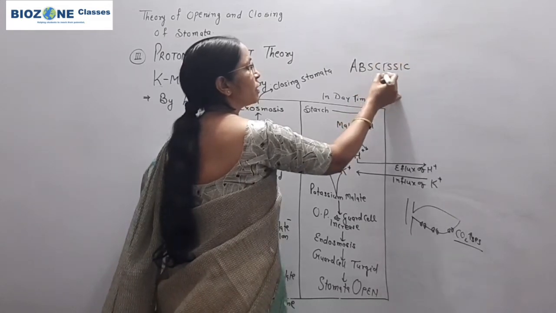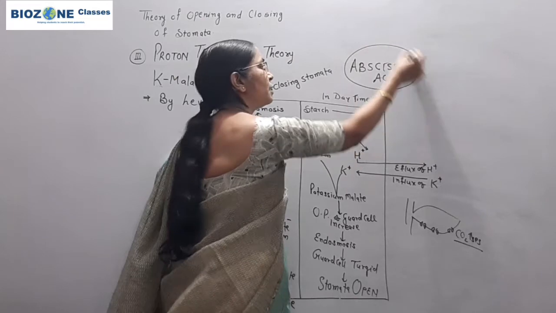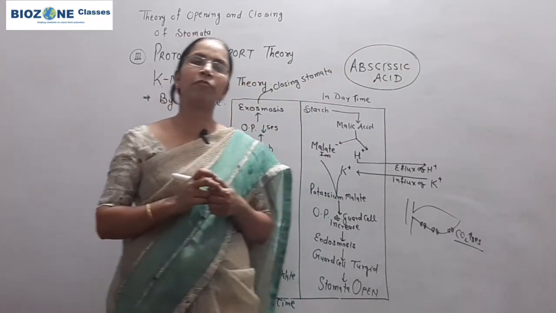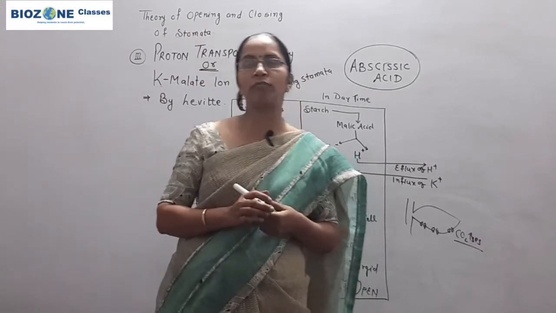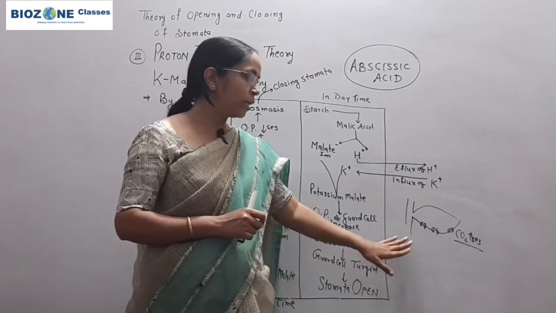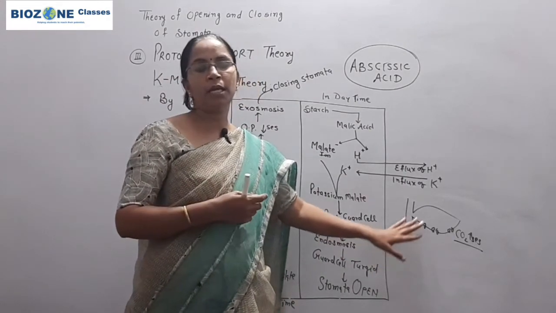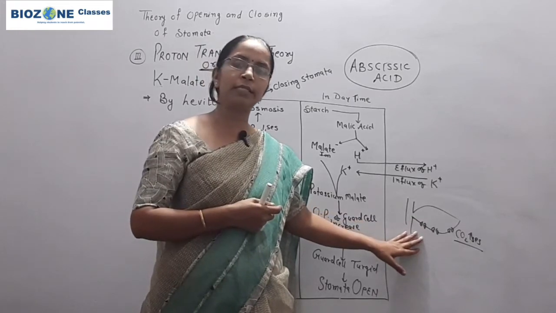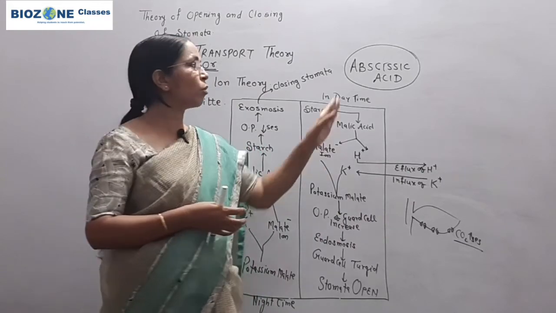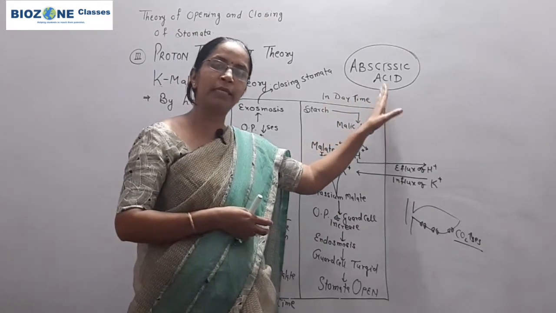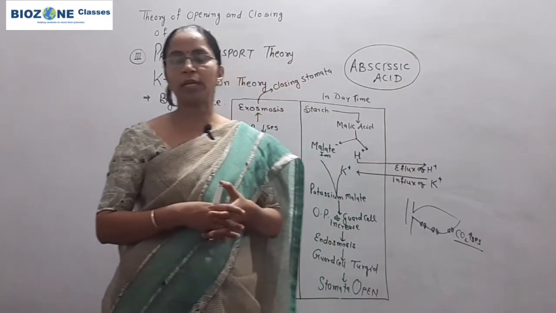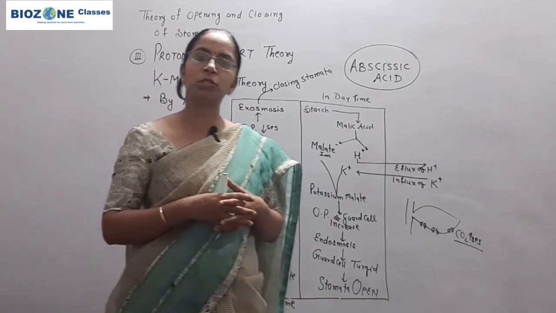This abscisic acid is synthesized inside the guard cell and is responsible for partial closing of the stomata. So if the CO2 concentration increases nearby the stomata even during the daytime, it causes the synthesis of abscisic acid, and the abscisic acid partially closes the stomata.